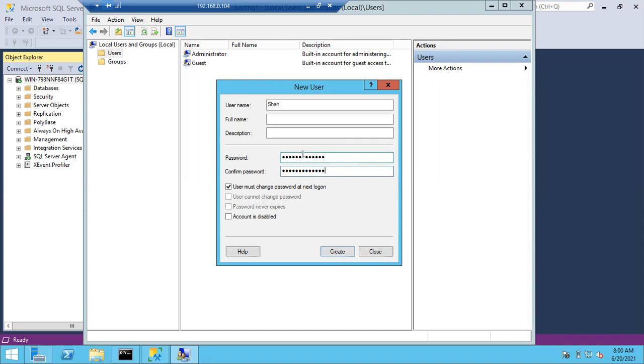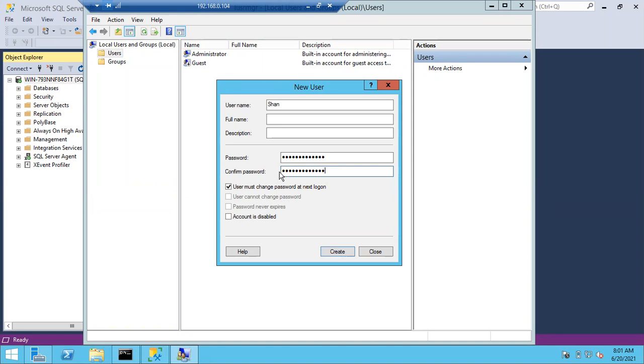If I check this option, you remember whenever you are registering on some websites, they give you an OTP before registering. Once you log in with your OTP, immediately you get a screen: please change the password. Or you forgot your Gmail password and try to reset it. Gmail will send you a password reset link. Whenever you click on it, immediately it will ask you to enter password and confirm password.